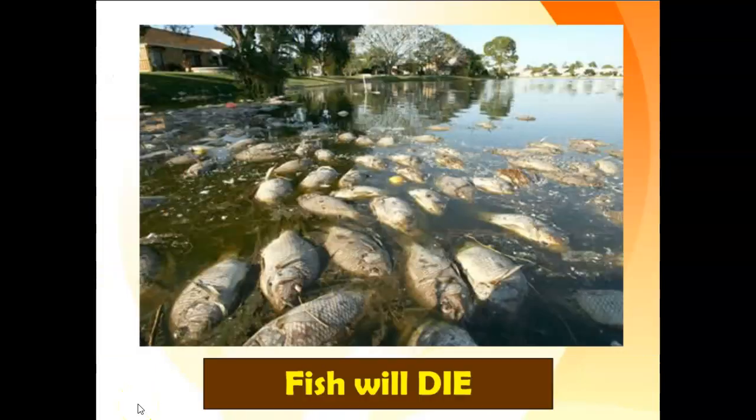Next, fish will die. Water pollution harms fish populations in various ways. When a number of dead fish are found in one place, the incident is referred to as a fish kill, and there is significant reason to suspect pollution. The three main causes of fish kills are poisoning, disease, and suffocation.